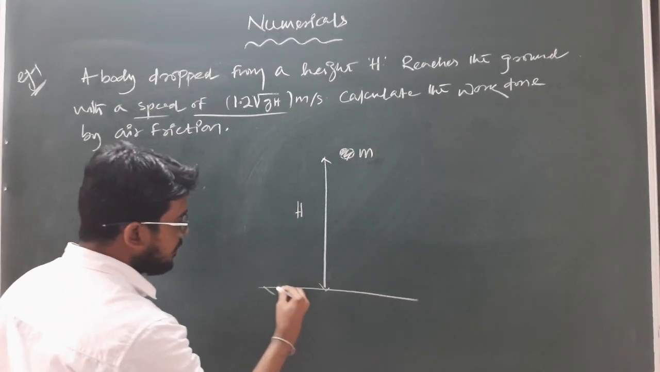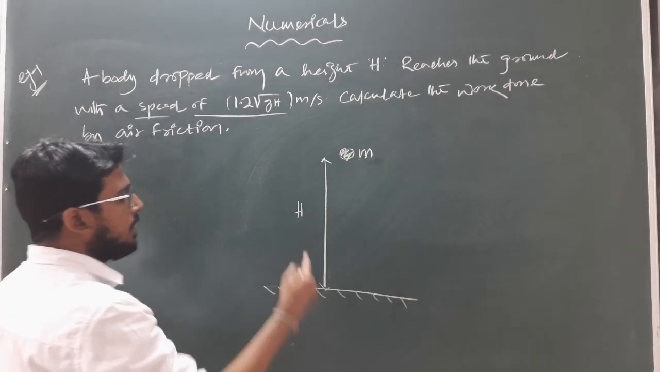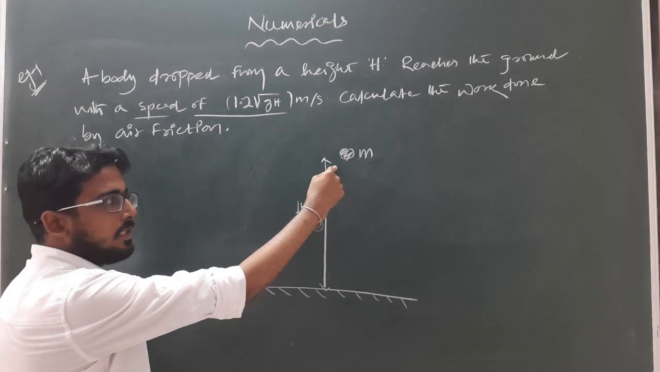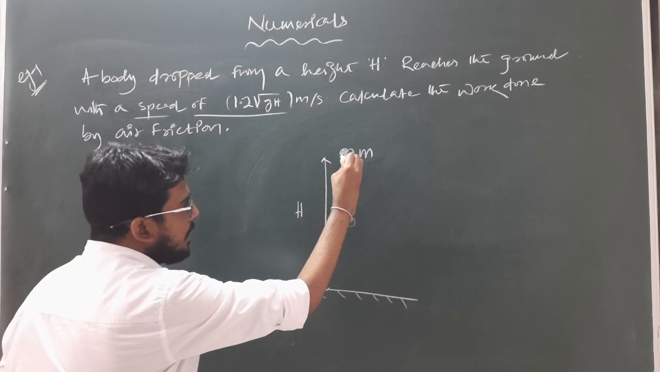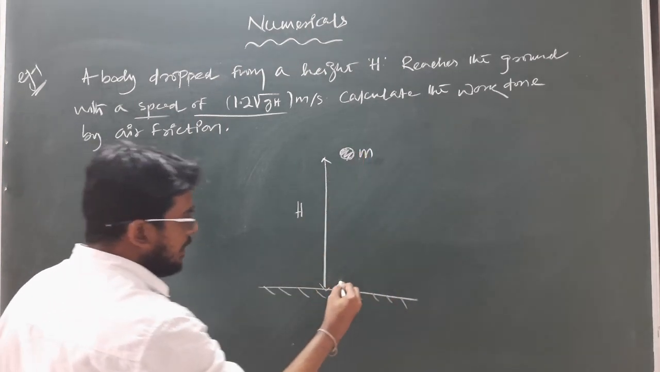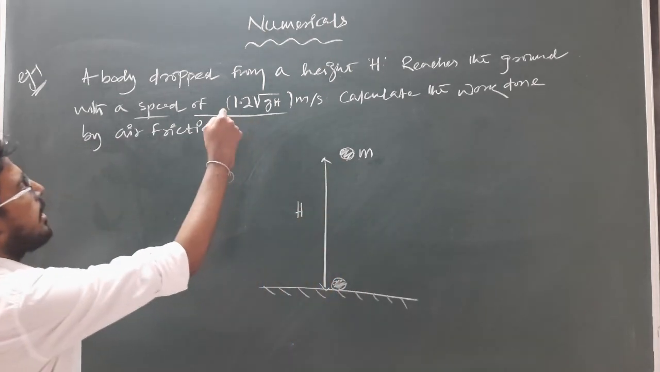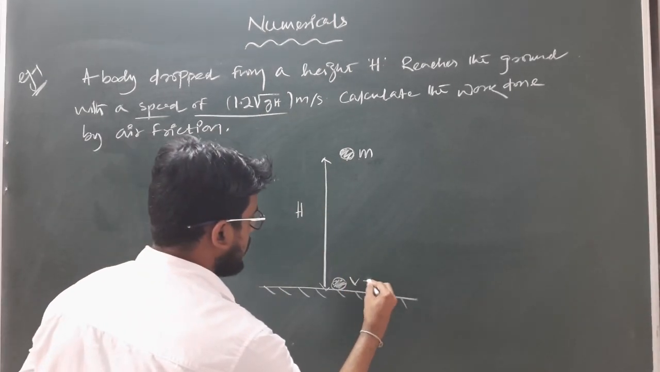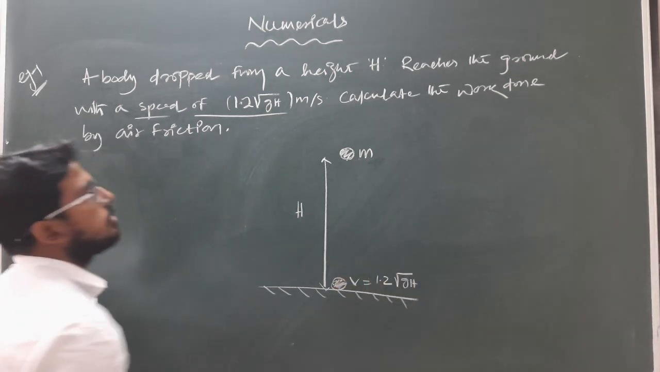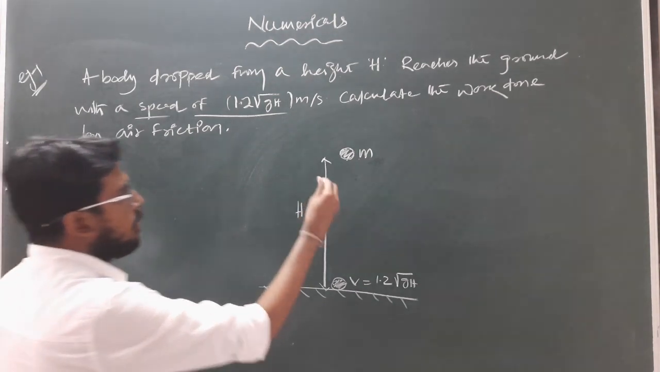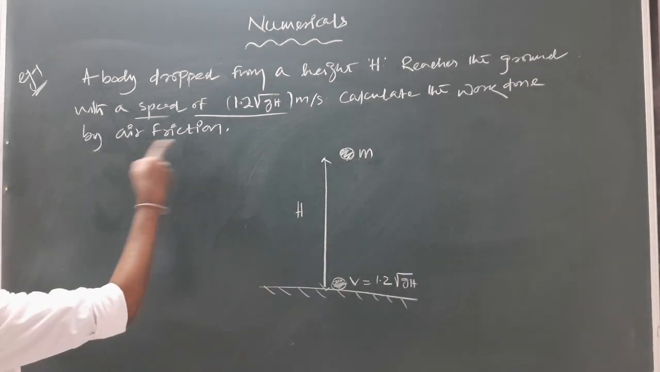As the body is at a height h initially and it has some mass, it initially has some potential energy and it is at rest because it is released from this point. When the body is released, it reaches the ground with a speed equal to 1.2 under root gh according to the given data. Clear? So we have to calculate the work done by air friction.